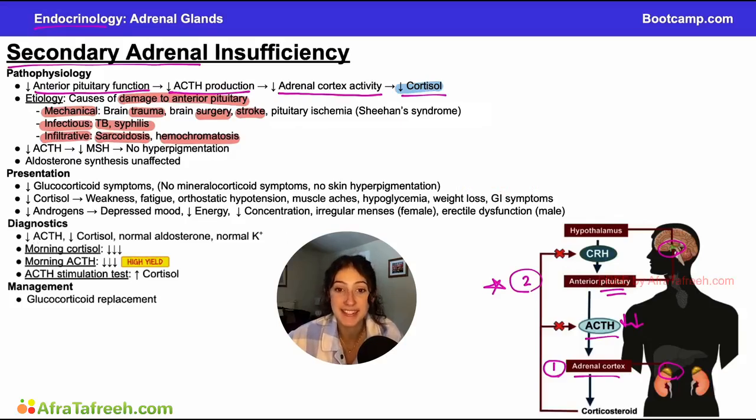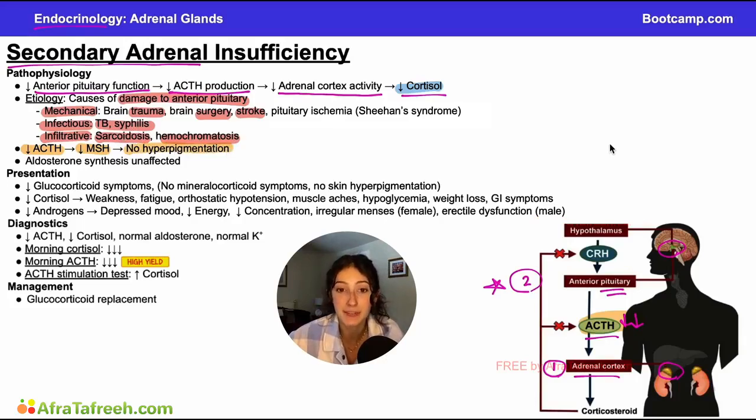As we already mentioned, in secondary adrenal insufficiency, unlike primary, we are going to have decreased levels of ACTH because our anterior pituitary that produces ACTH is what is damaged. Because we have decreased levels of ACTH, then we are going to also see decreased levels of melanocyte stimulating hormone that is encoded on the POMC gene. And because we have decreased levels of MSH rather than increased levels, we are not going to see any hyperpigmentation.